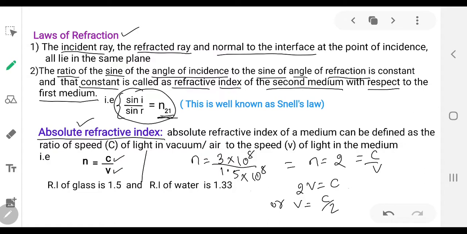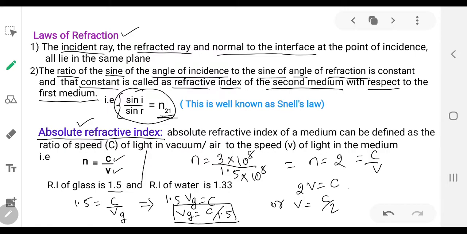The refractive index of glass is 1.5. What does it mean? It means 1.5 is equal to c by Vg, the velocity of light in glass medium. So 1.5 Vg is equal to c, or Vg is equal to c divided by 1.5.